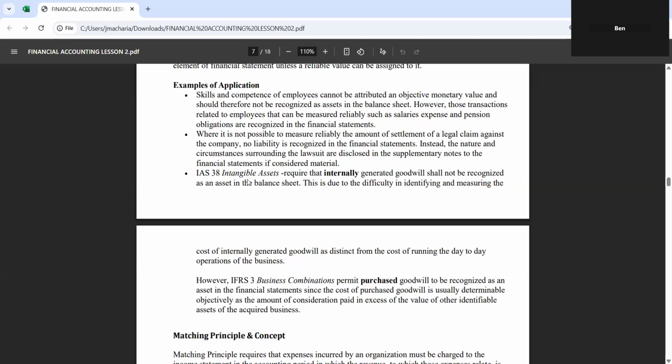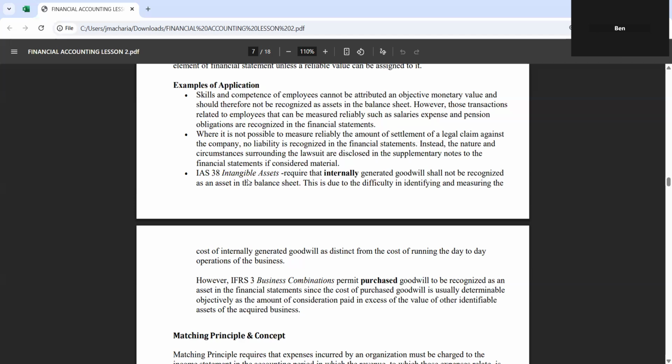Then IFRS 3, this is International Financial Reporting Standard 3, business combination, permits purchased goodwill to be recognized as an asset in the financial statement, since the cost of purchased goodwill is usually determinable objectively as an amount of consideration paid in excess of the value of other identifiable assets of the acquired business. When you're talking about goodwill here, we are talking about the excess amount of money you pay beyond the assets that are available.